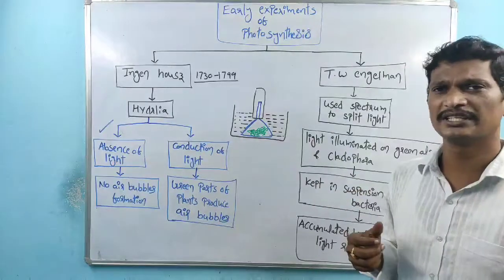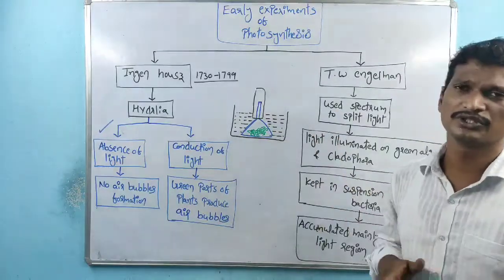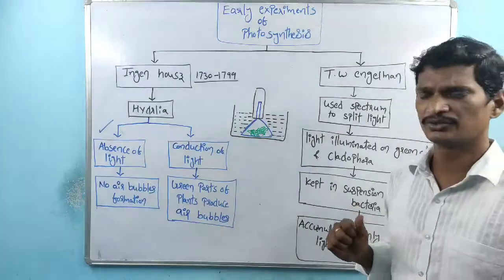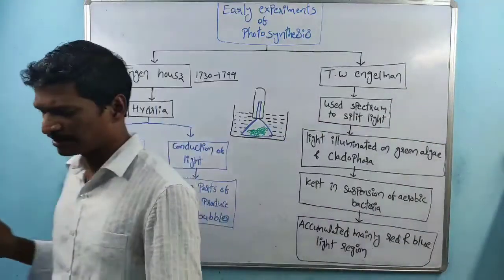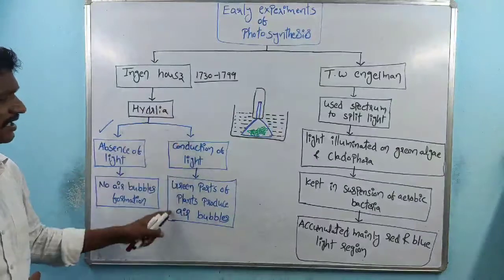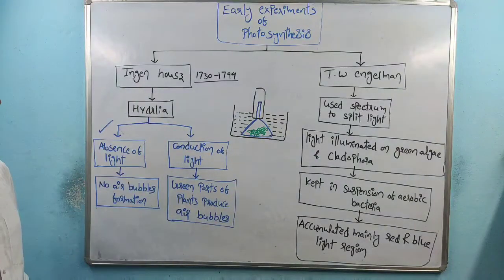So based on the property of the gas, we can conclude that during photosynthesis oxygen is liberated. That is about the hydrilla experiment done by Ingenhousz.